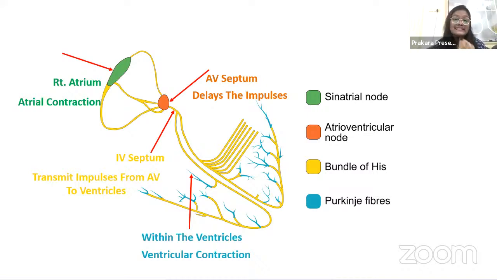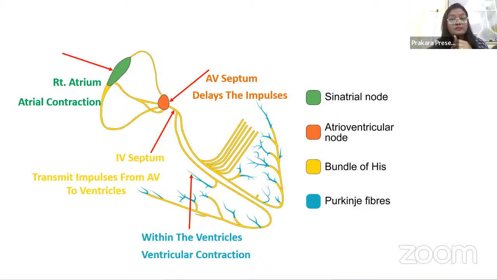Sinus tachycardia is a condition wherein the SA node is generating the impulses, but the patient has a very high heart rate. Let's say the patient has a heart rate of 100 beats per minute or maybe more, like 150. Then we call this patient a sinus tachycardia patient. You might be confused: why are you calling it sinus tachycardia or sinus bradycardia?